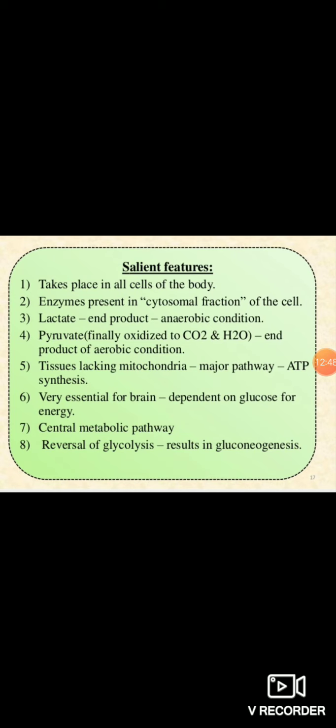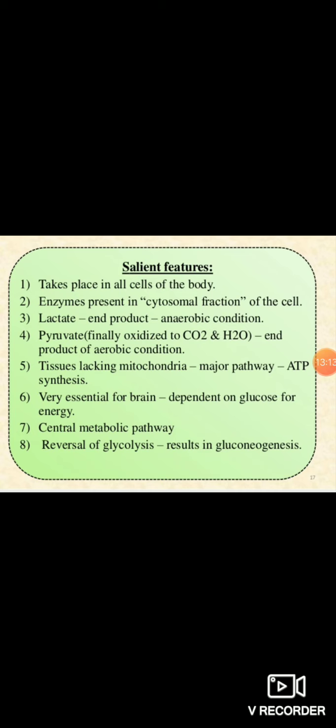We'll see a few salient features of this glycolysis pathway, which I already told you. It takes place in all types of cells of your body. Whatever enzymes are required for glycolysis are present in the cytoplasm of the cells.